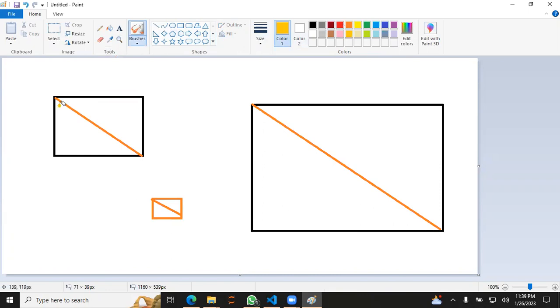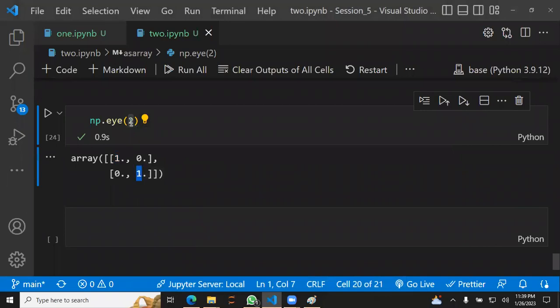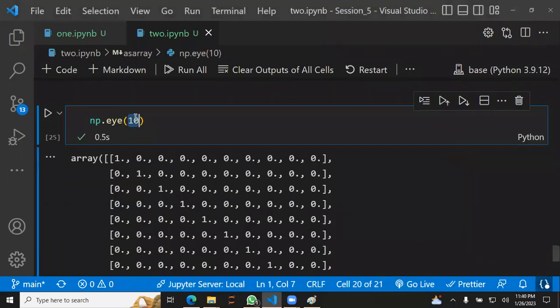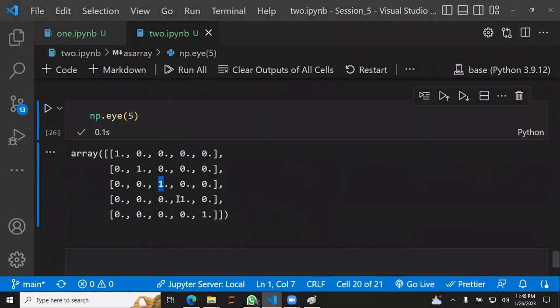On the rest of the places we could have different kinds of values. One value is right here, one is right here, and the values on the diagonal are the same. Only the values on these lines are different. If I increase the size of this, you will see clearly all the ones in the middle.